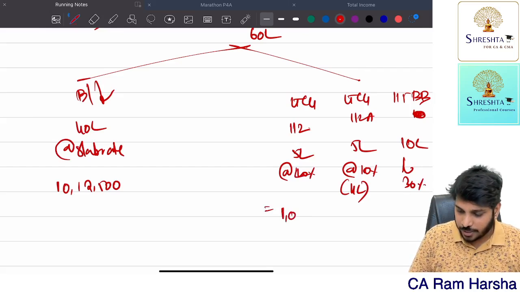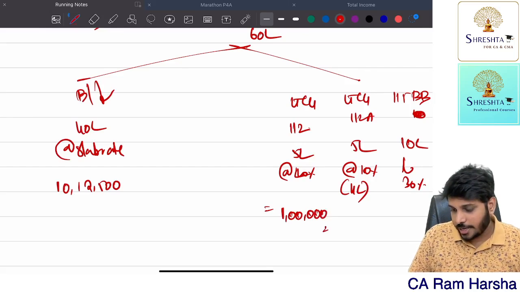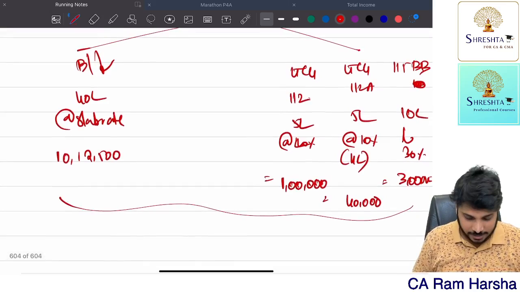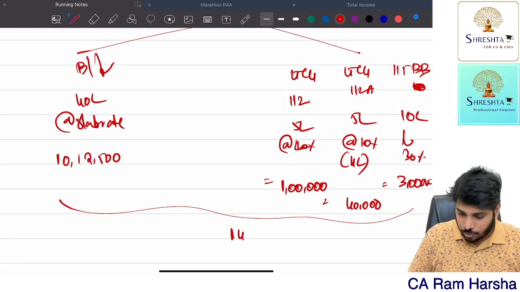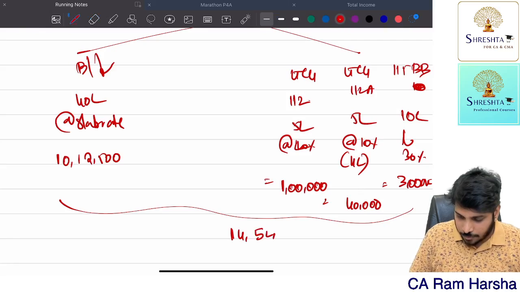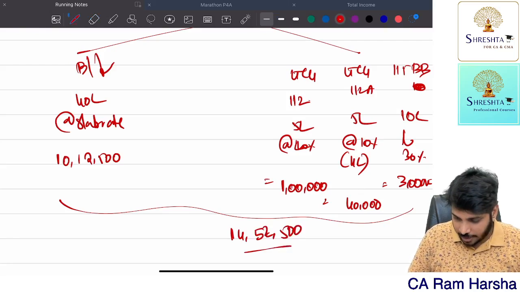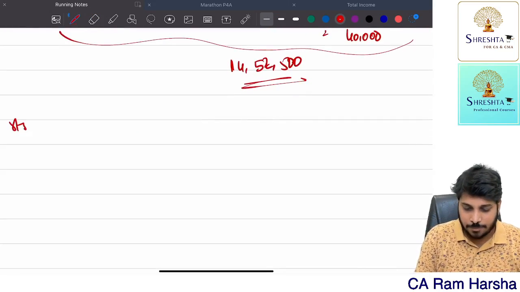So 5 lakh into 20 percentage is 1 lakh, 4 lakh into 10 percentage is 40,000, 10 lakh into 30 percentage is 3 lakh. So calculate the total basic tax: 10 lakh 12,500 plus 1 lakh plus 40,000 plus 3 lakh is equal to 14 lakh 52,500.